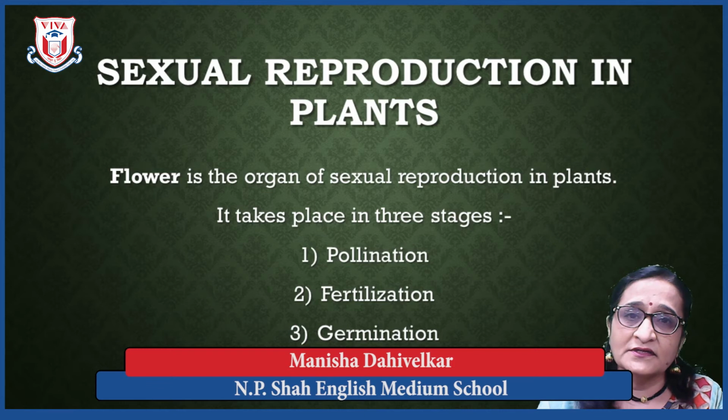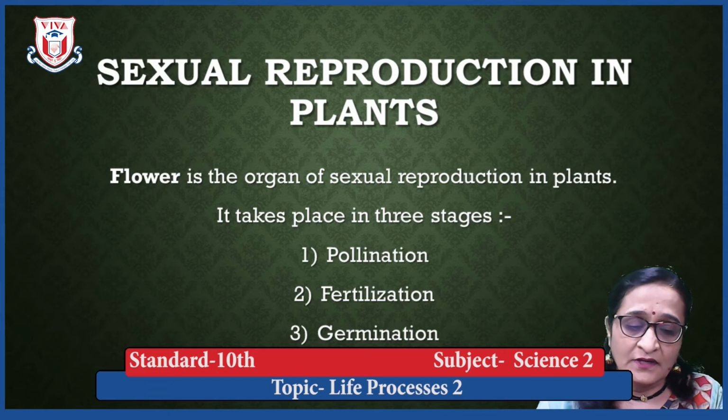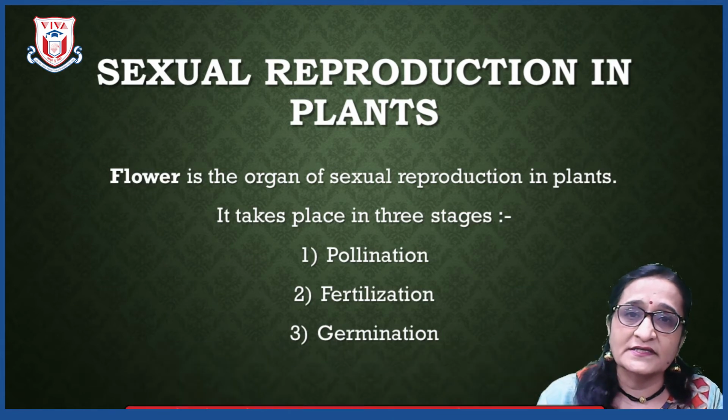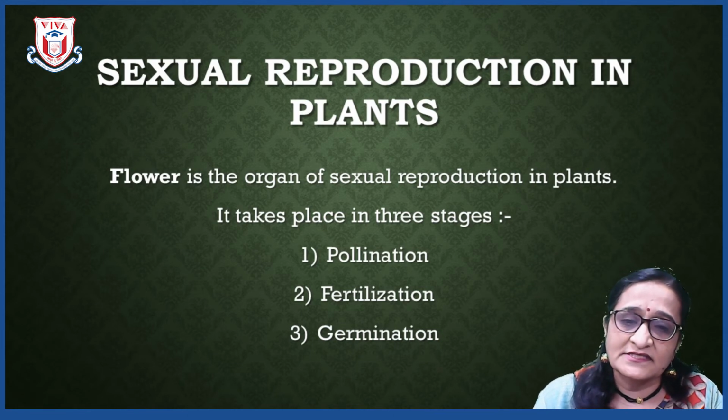Androecium is the male whorl, whereas gynoecium is the female whorl. Androecium has 2 main parts, anther and filament, whereas gynoecium has 3 main parts: ovary, style and stigma.